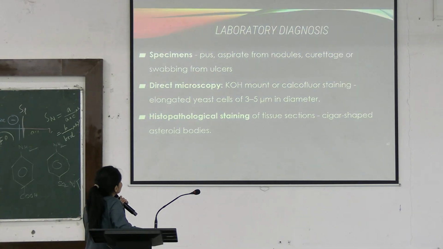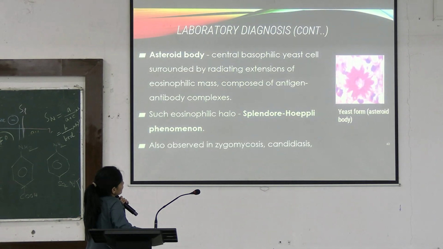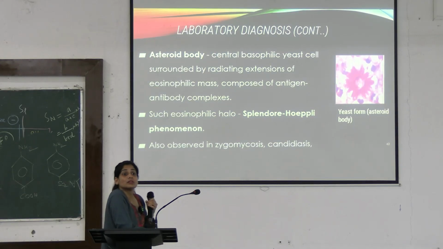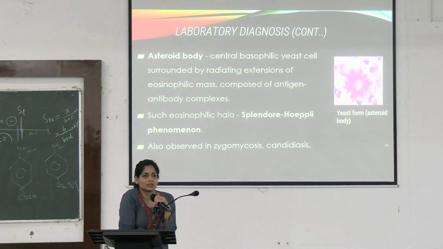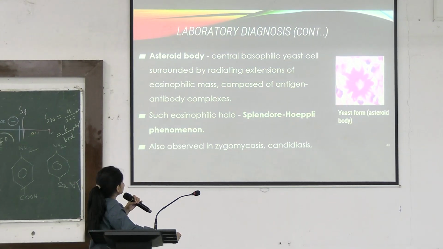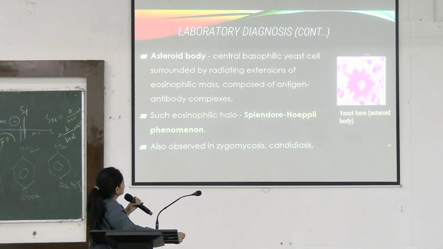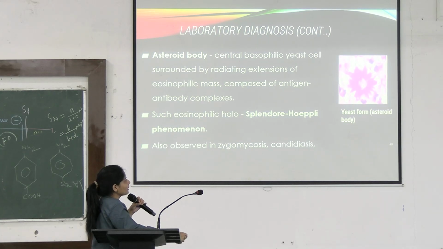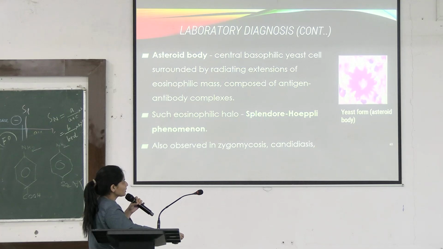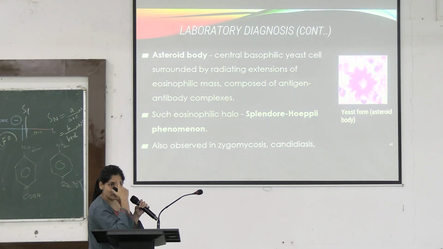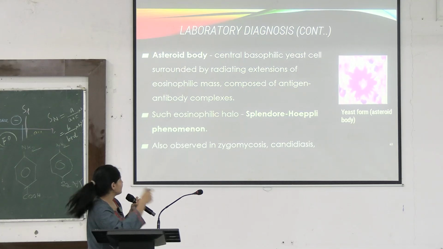Asteroid bodies are seen in case of these infections. These are, does anybody say anything? These are eosinophilic masses. They are coming and surrounding these complexes. These are the antigen-antibody complexes surrounded by the eosinophilic cells. So you will see this particular thing in cytopathology. What is this phenomenon known as? It has a name, which is the Splendore-Hoeppli phenomenon.